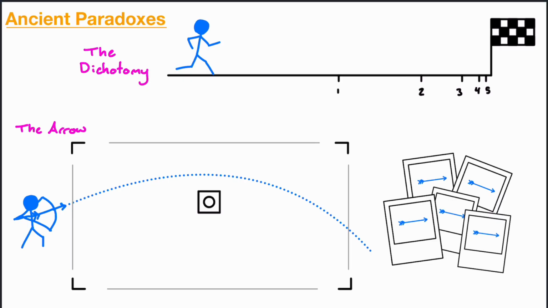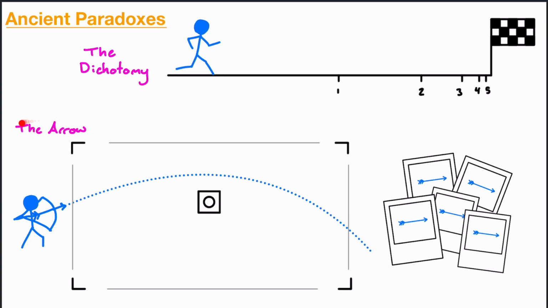But if you've ever run a race or seen a race, you know that this guy, he will cross the finish line at some point. He does go past that mark, and he goes past the finish line. He finishes the race. But how does that happen if every step he takes, he's only going halfway as far as he was? How is it possible?